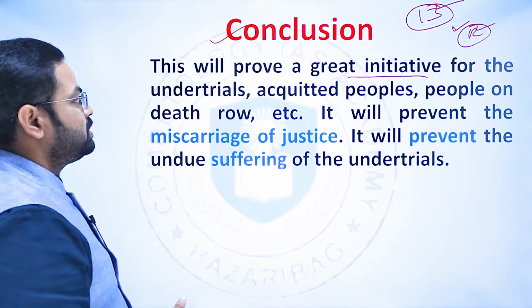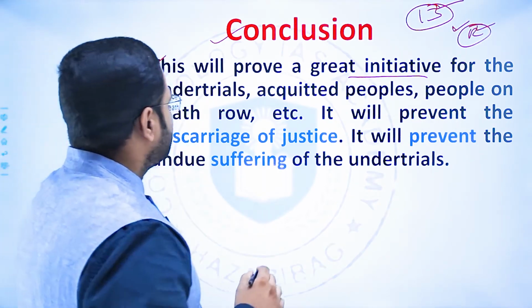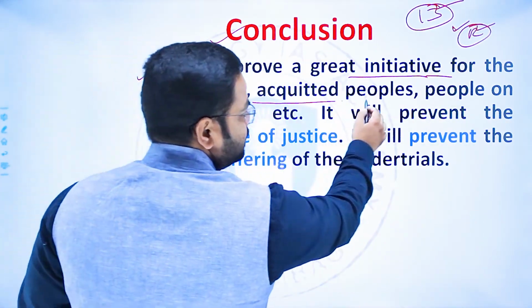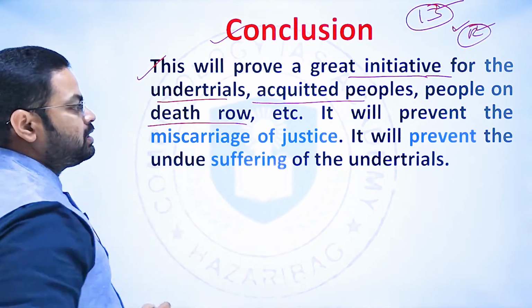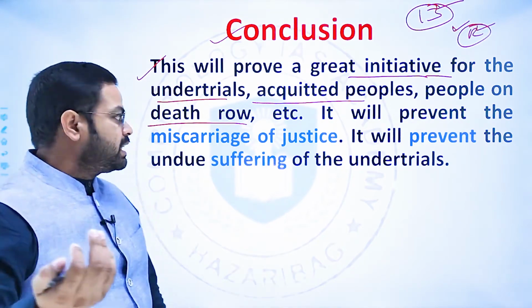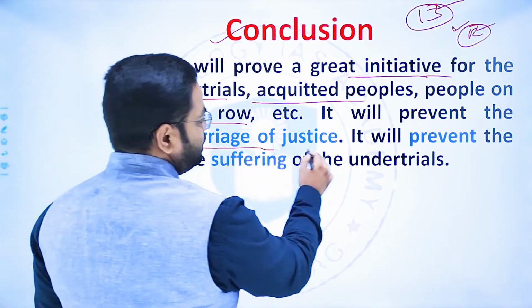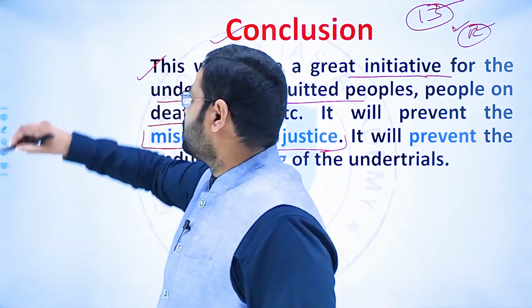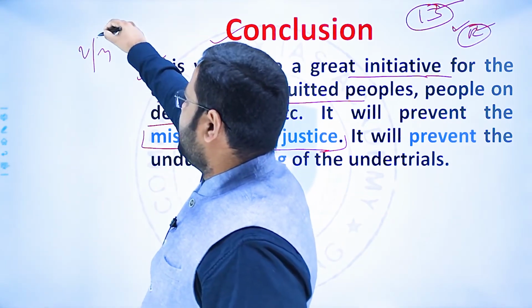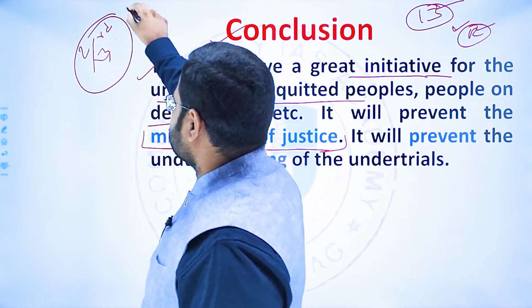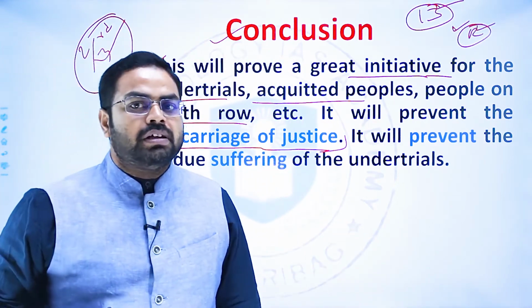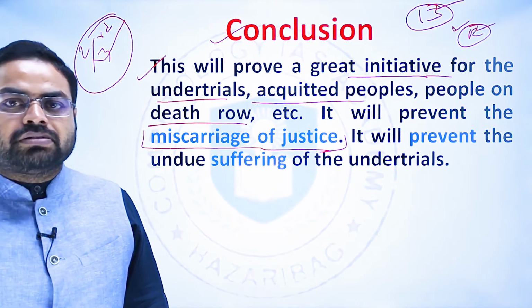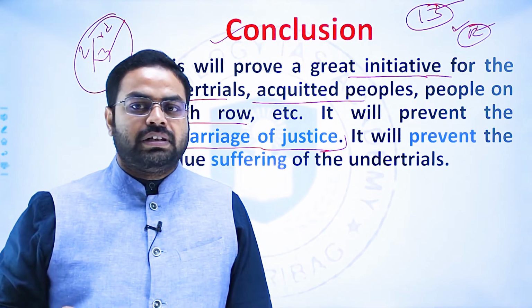So this was the situation, and this initiative will prove a great initiative, a boon for the under trials, acquitted people and the people on death row, and it will prevent the miscarriage of justice. Miscarriage of justice, why we are saying that? There are various instances. If we talk about India itself, then 2/3 of the prisoners are under trial, and in that situation what happens, many a times many of the under trials get bail, but the order is not there with the prison authorities, and because of that they still have to be in the jail.